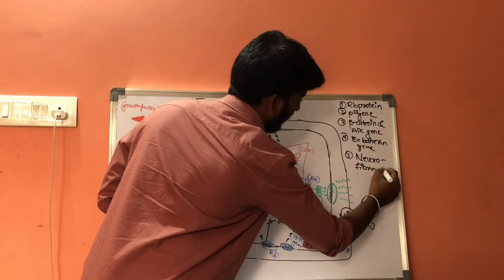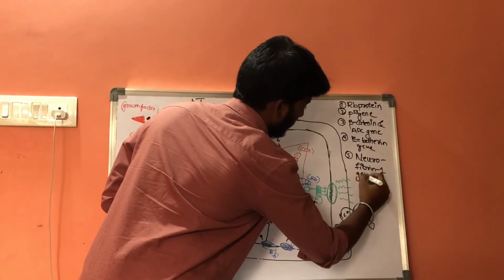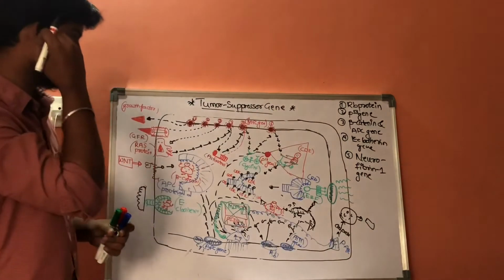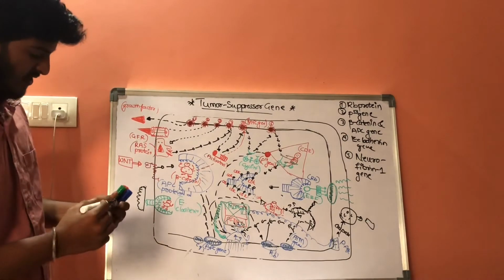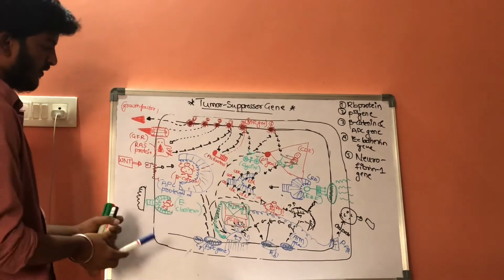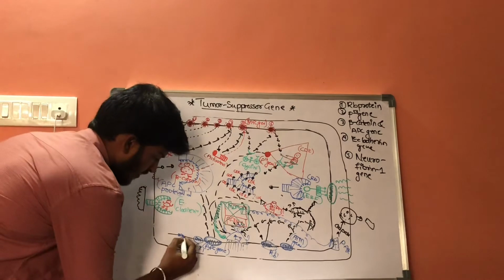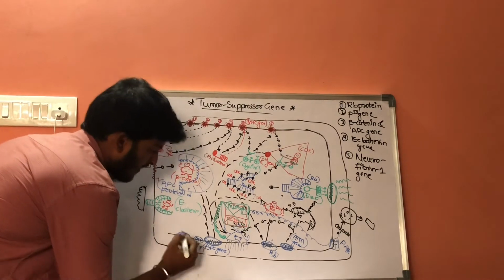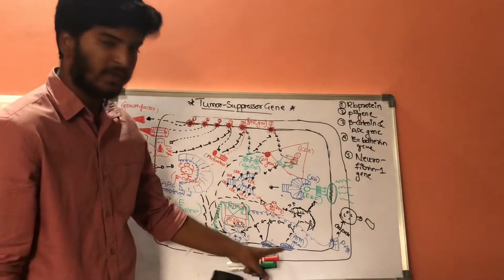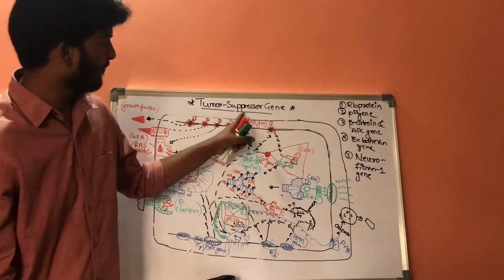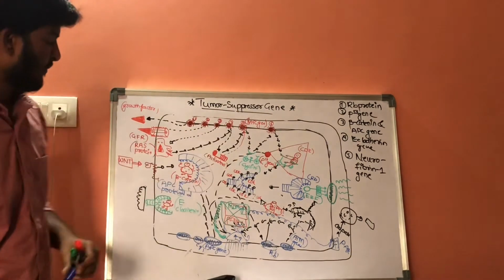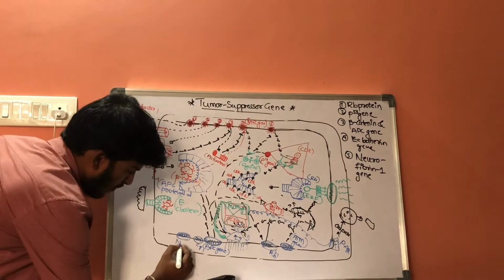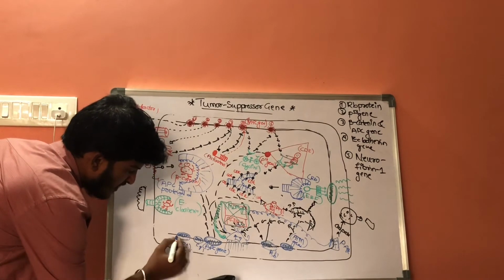Neurofibrin 1 gene. What is the neurofibrin 1 gene? These are all the tumor suppressor genes and these are all the proto-oncogenes. The name of this is neurofibrin 1 gene.